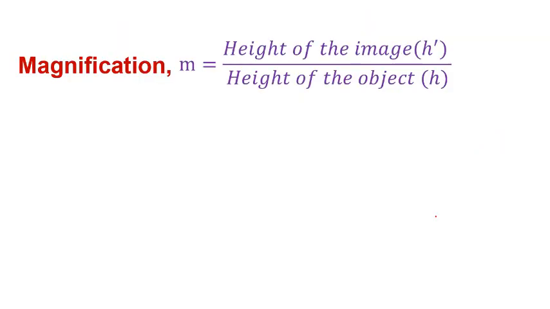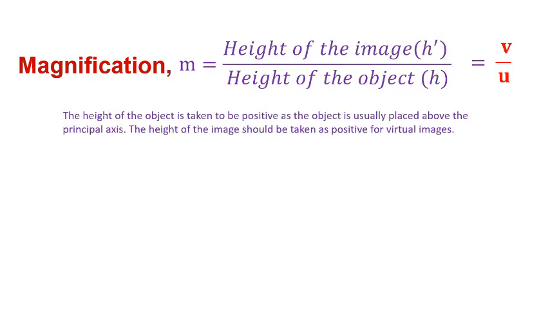So in the magnification we have some changes: magnification m equals v by u, not minus v by u, only v by u. So the height of the image by the height of the object is v by u. Keep that in mind. The height of the object is taken to be positive as the object is usually placed above the principal axis.